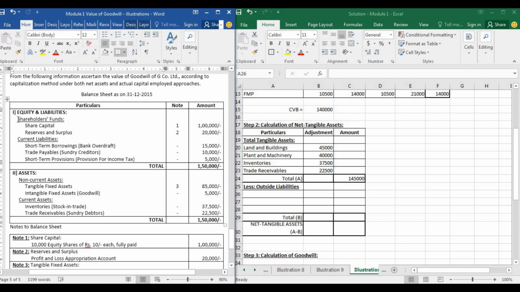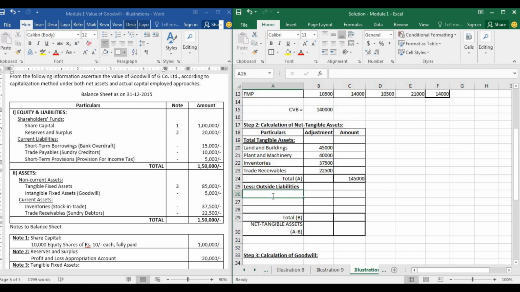This rule applies anytime when you're trying to calculate outside liabilities. Put this in your mind, okay? Outside liabilities is nothing but total liabilities minus your shareholders fund. So in this case, what are we going to do? We are going to consider everything that is mentioned under current liabilities.